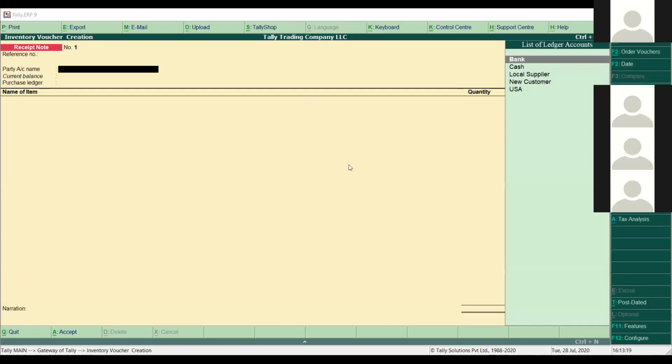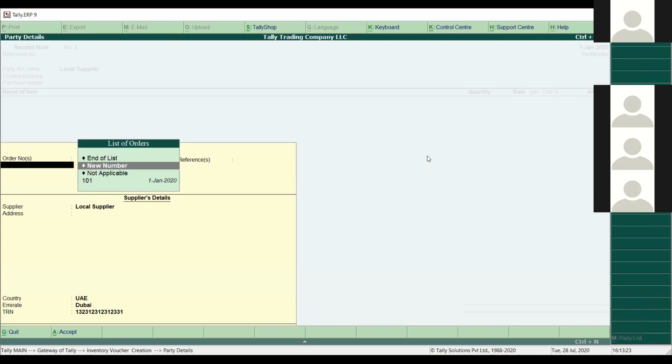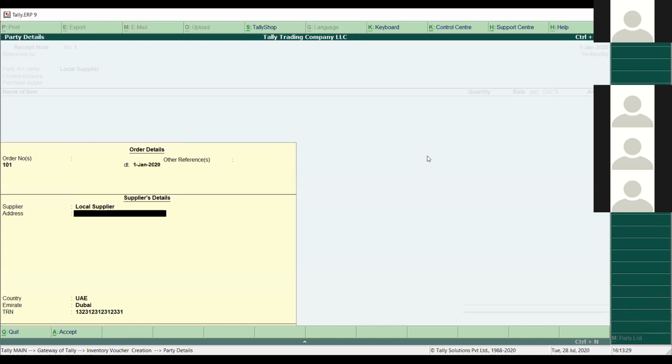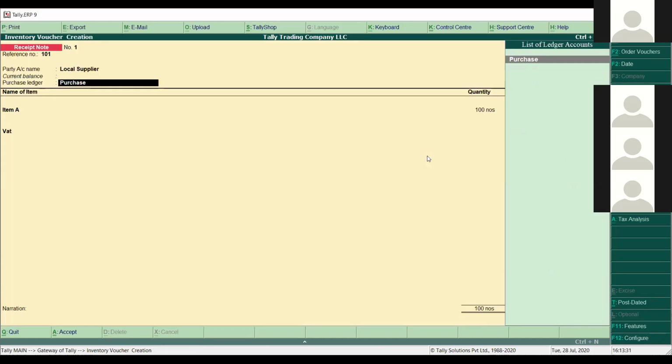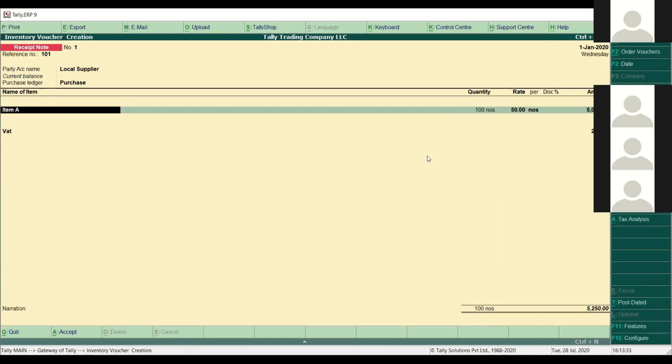So I'll click on the local supplier, press enter, and you can see the order number 101 is coming here, and the date is also coming here. Once I select this order number and keep scrolling down, pressing enter, you can see that as many items as I mentioned in the purchase order are visible here.